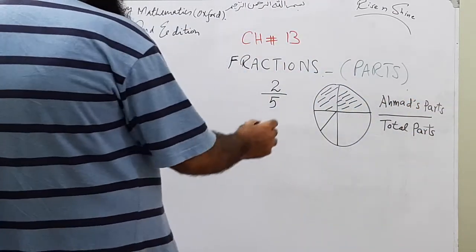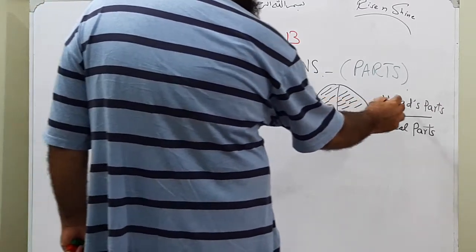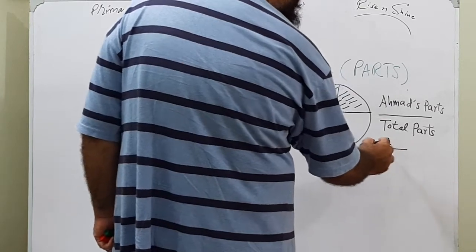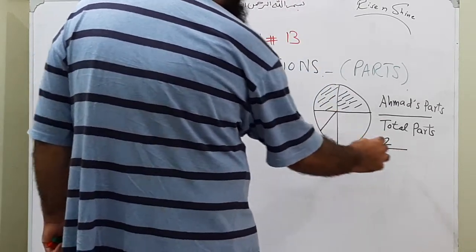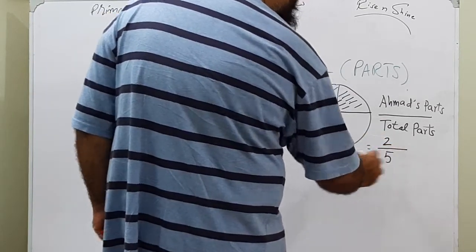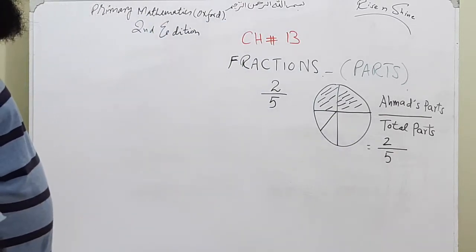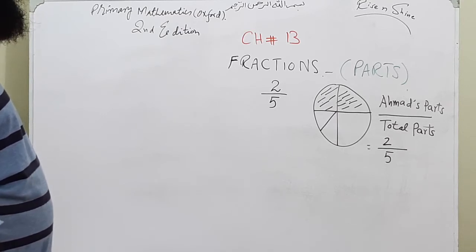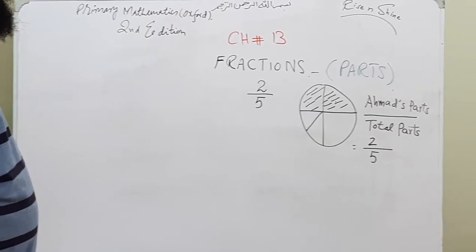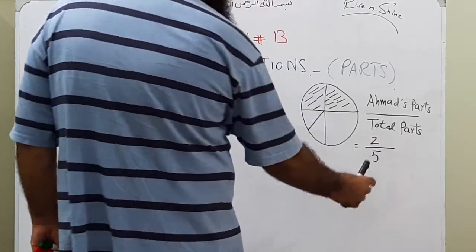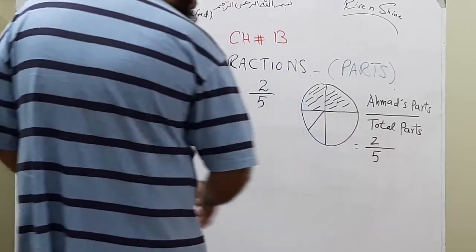So we know that he got 2 parts, so we will write these 2 parts for Ahmed, and over total parts are 5. So we say that the portion or the fraction of the pizza he got is 2 over 5. 2 over 5 means that there were total 5 parts and he got 2 parts.